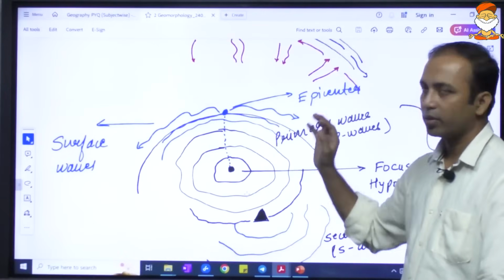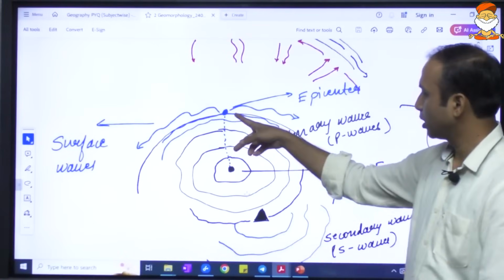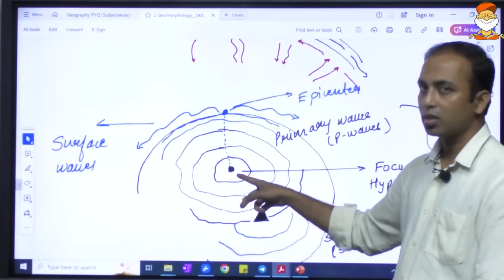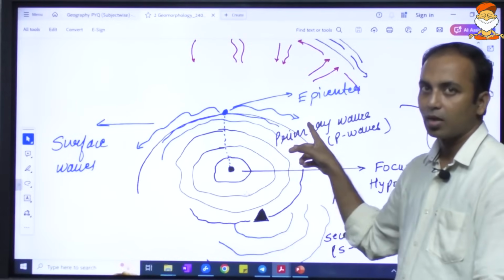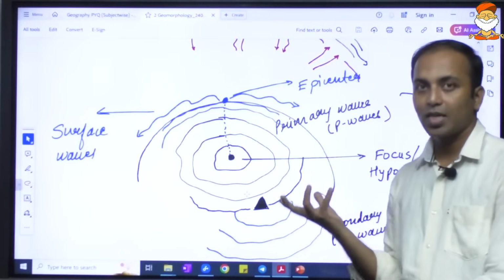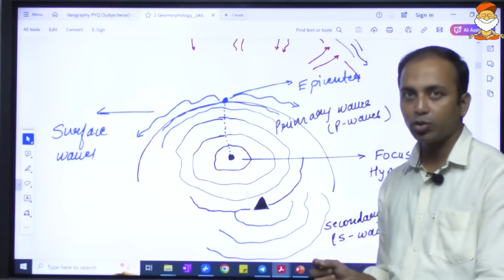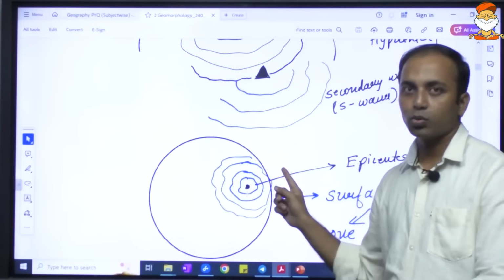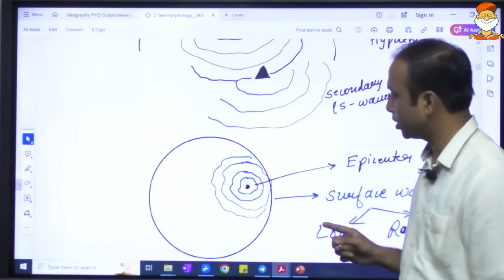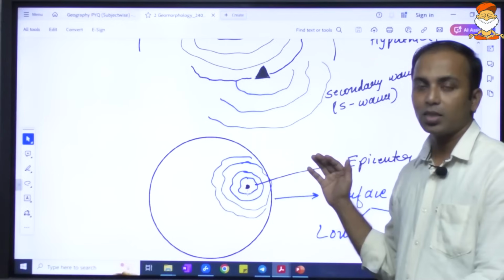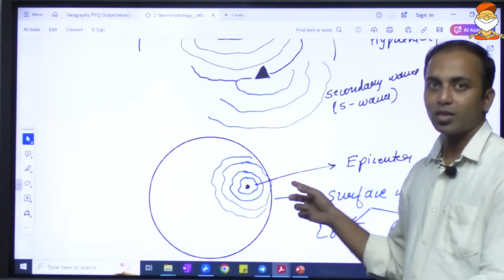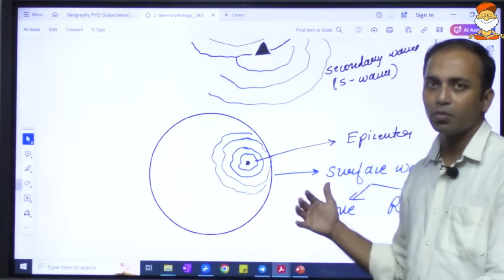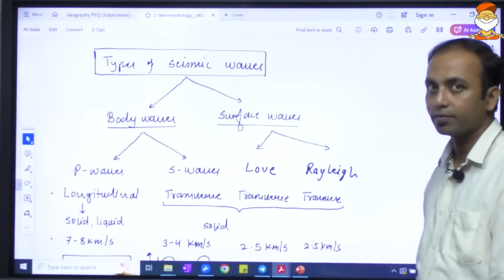Surface waves are also of two types, the Love wave and the Rayleigh wave. The point on the surface of the Earth which is nearest to, or just above, the hypocenter is the epicenter. Whenever an earthquake is in the news, the very first thing they mention is where the epicenter is. The 2015 Nepal earthquake was in the news, and there was a mains question related to it. The 2023 Turkey earthquake was in the news, and it was a prelims question. So you can expect questions whenever it is in the news, especially when it is a major one, because minor earthquakes happen almost every day.